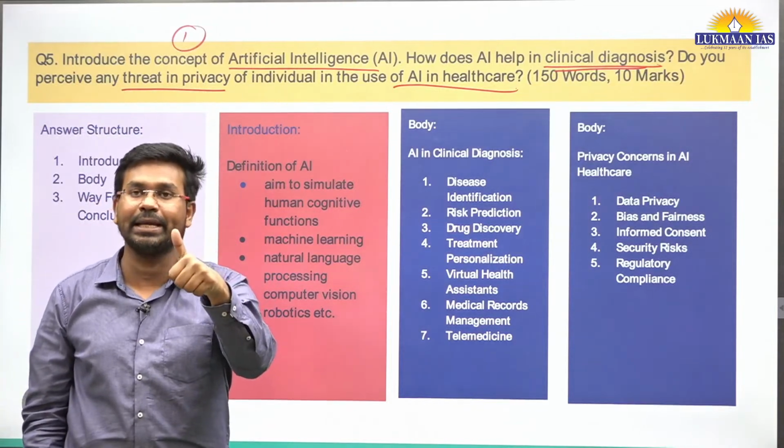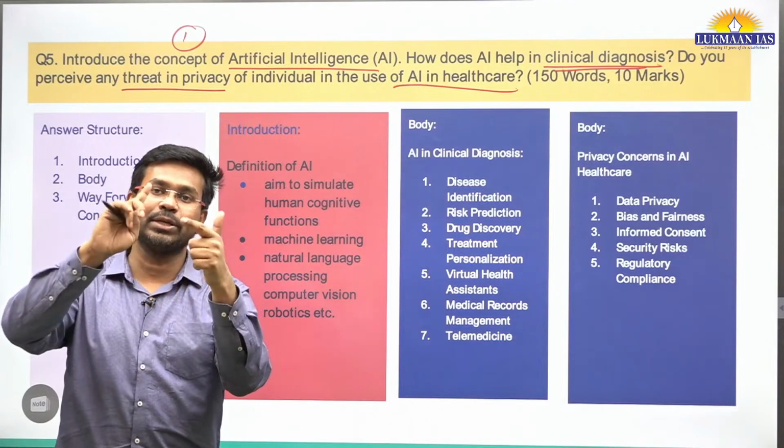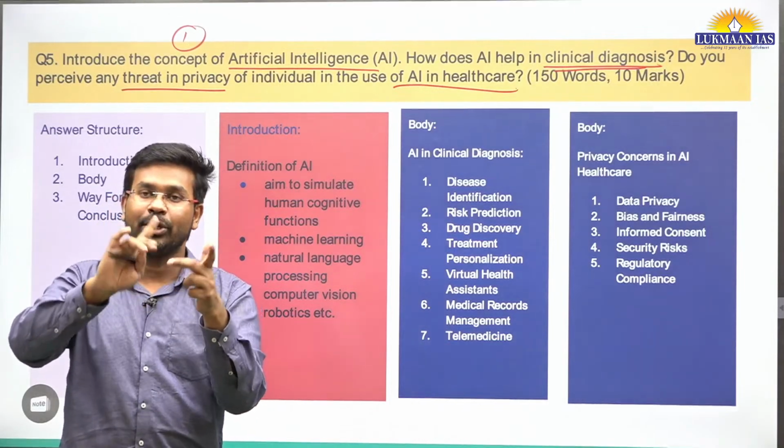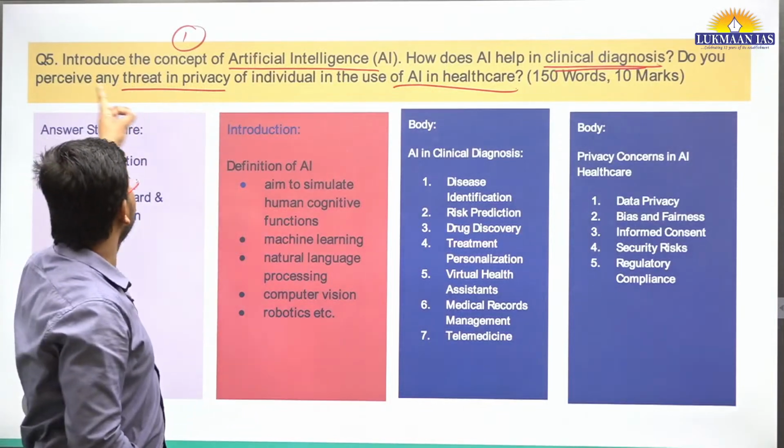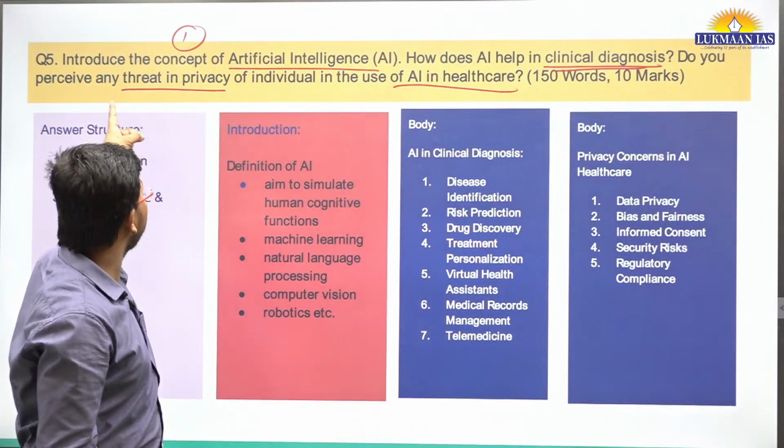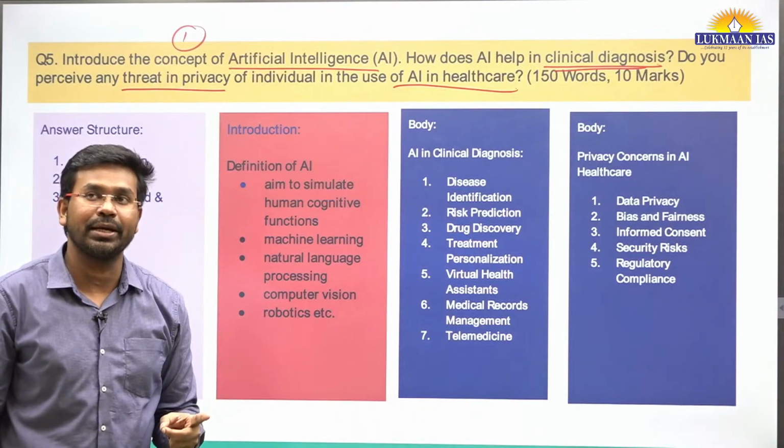One of the parts says, introduce the concept of artificial intelligence. You need to define what artificial intelligence is. You need to talk about what it does. You need to talk about different types of artificial intelligence. So that will fulfill the requirement of the first part, introduce the concept of artificial intelligence.